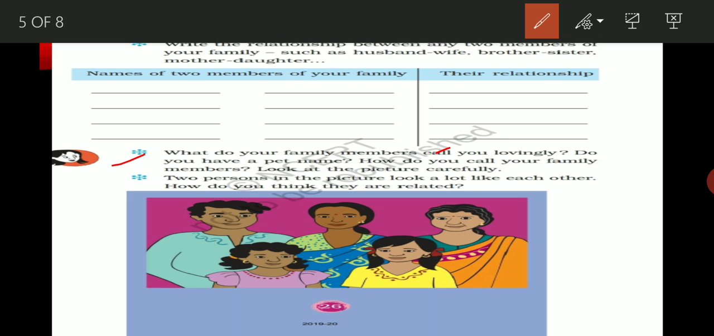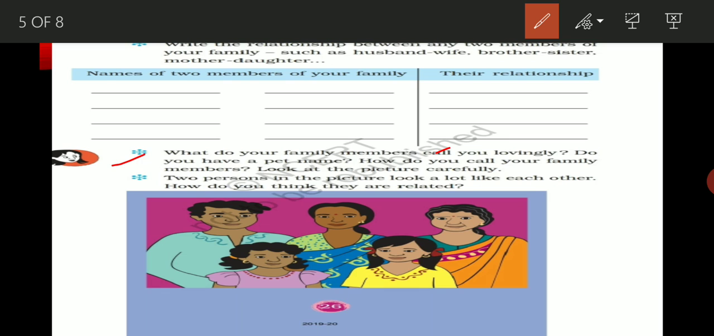Now, do you have a pet name? You will write here yes if you have, then you will write yes. If you don't have, just write no. How do you call your family members? Now, how do you call your family members? Look at the pictures carefully.